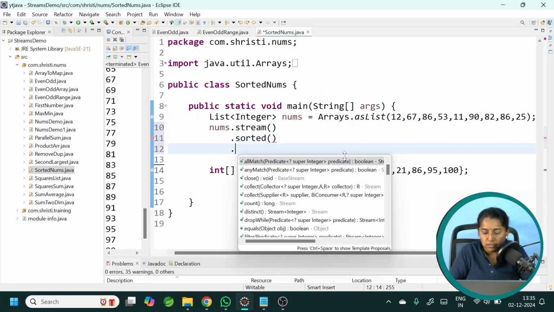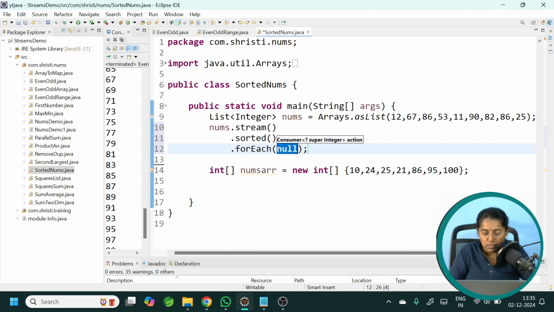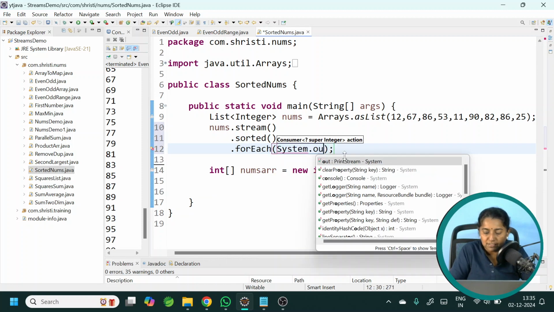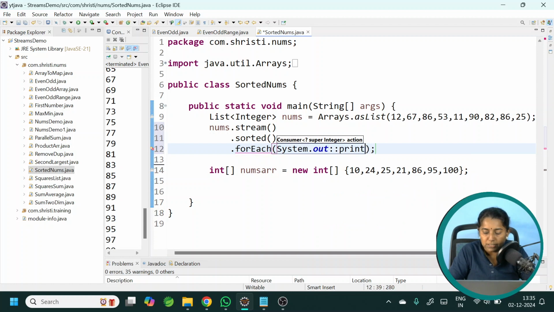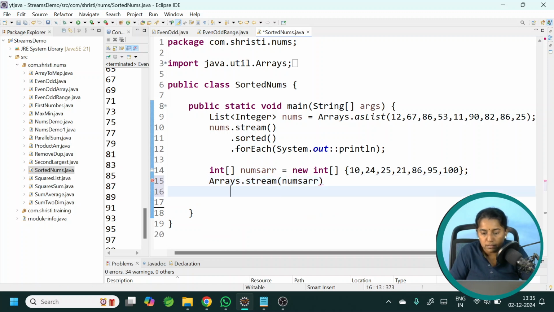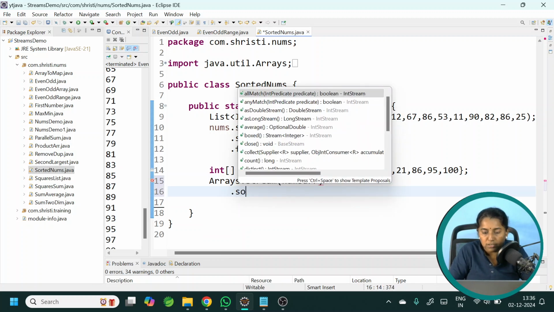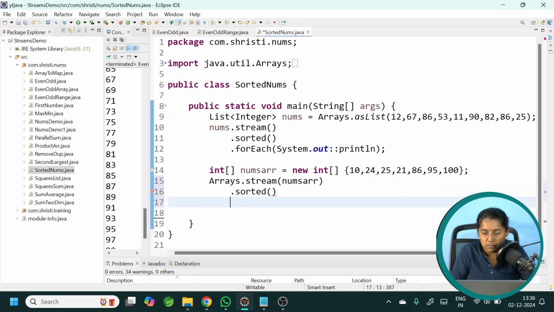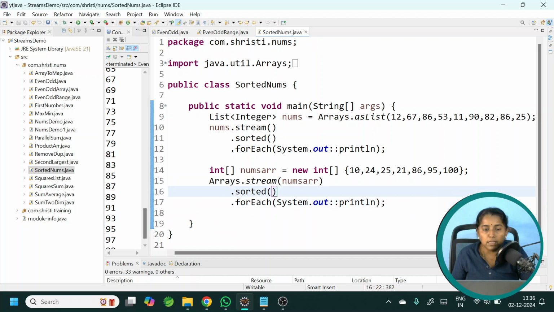Dot sorted, dot forEach. Now we will use the method reference System.out::println. And now for this it is Arrays.stream by passing the numbers array, dot sorted, dot forEach. And let us check it out.